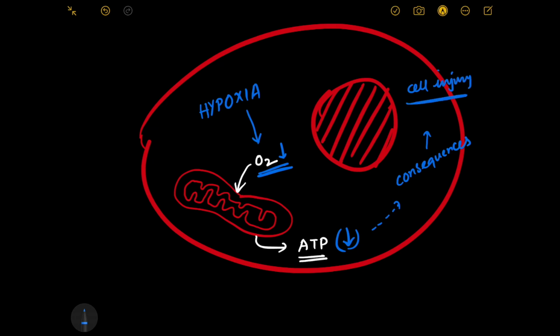Now, how exactly this cell injury occurs, that is our topic of discussion of the next video module. In the next video module, we will be discussing in details about what happens when oxygen is less, that is when we have hypoxia and ATP is not produced in ample amount.